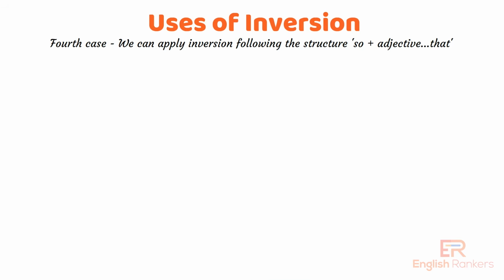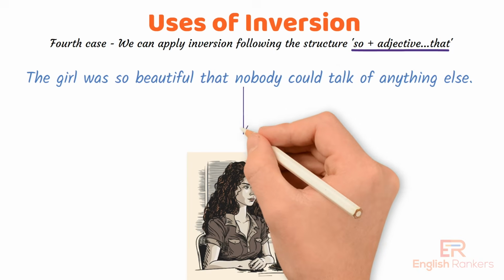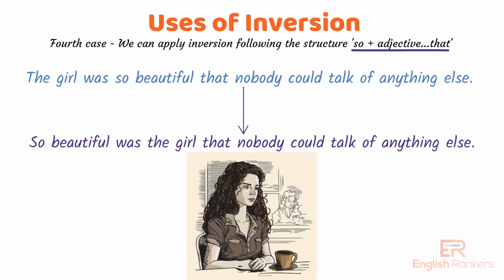Fourth case. We can apply inversion following the structure so plus adjective, that. Example. The girl was so beautiful that nobody could talk of anything else. This can be inverted to, so beautiful was the girl that nobody could talk of anything else.